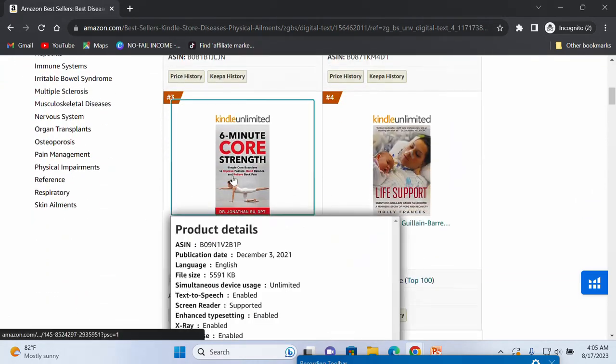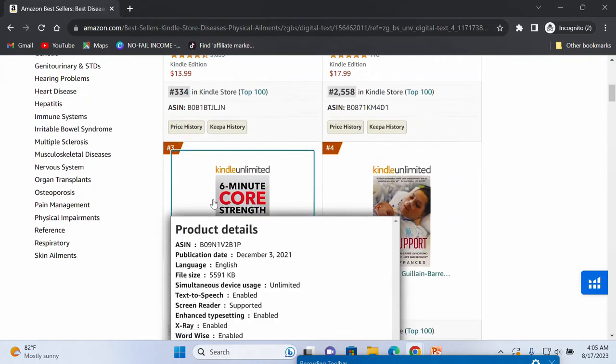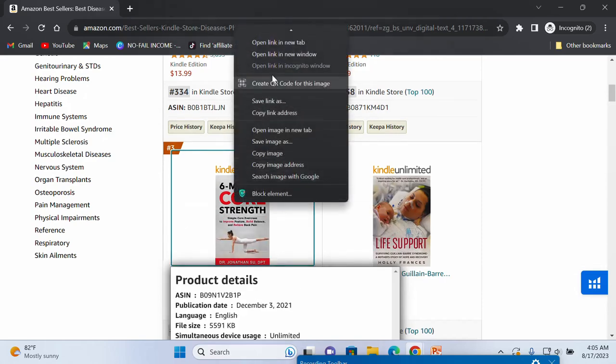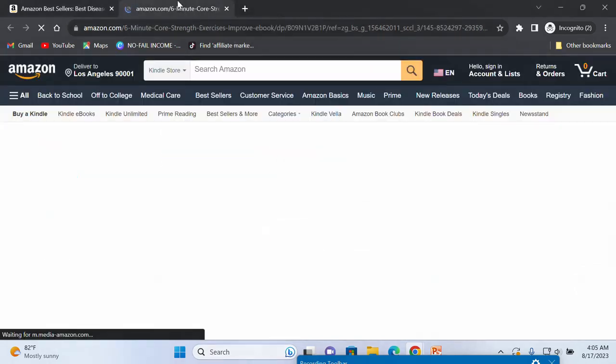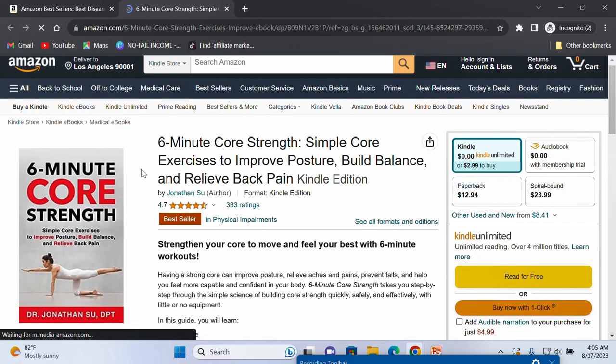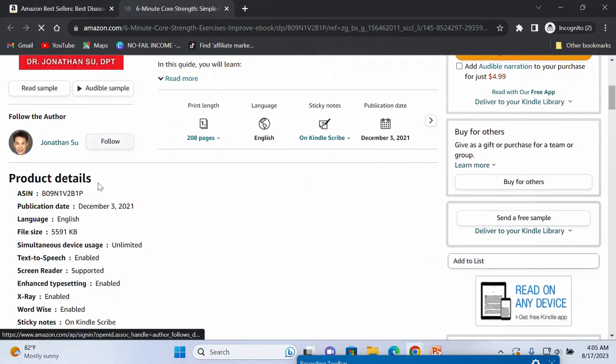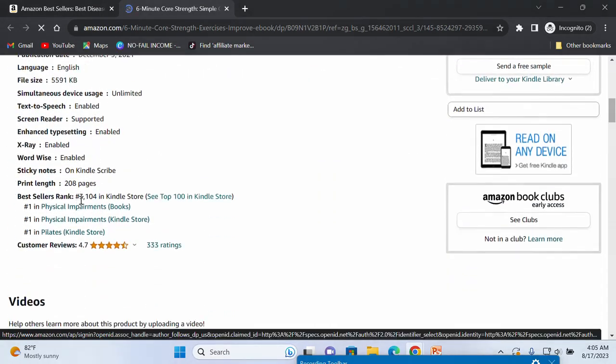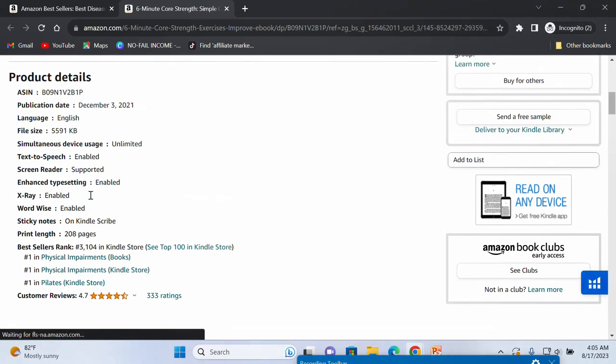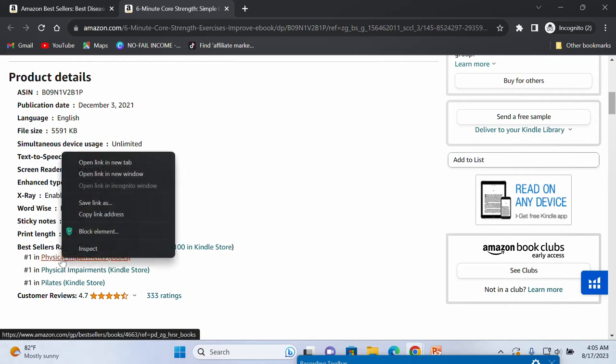I think this book, I recently made research on it. I have come a long way doing my own research. Let me check this. Okay, so this book has a very good bestseller rank, 3,104. It is one of the best-selling books in financial empowerment. Let me just open the niche and see.